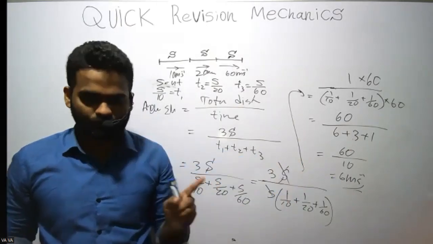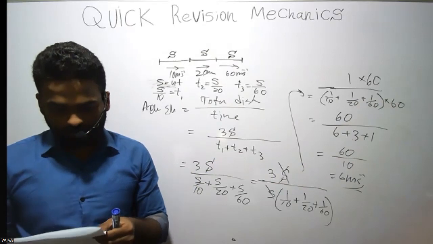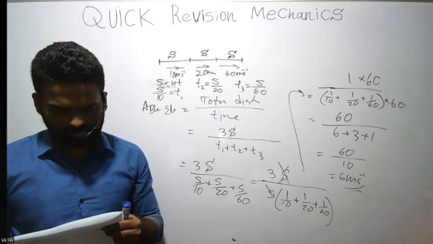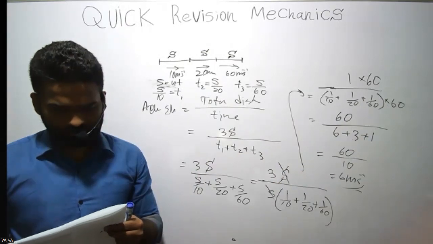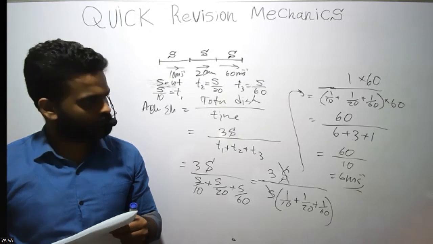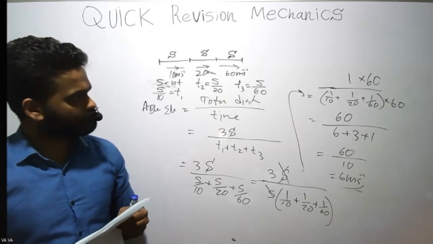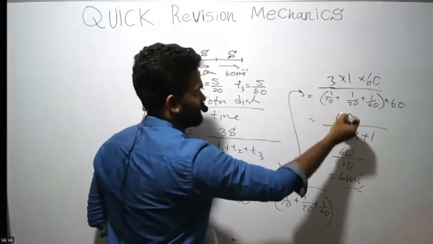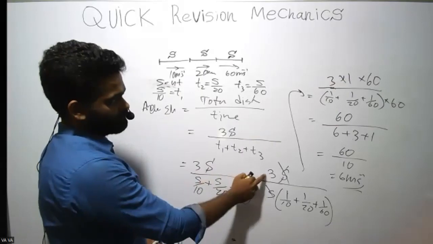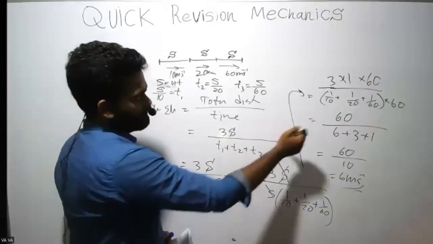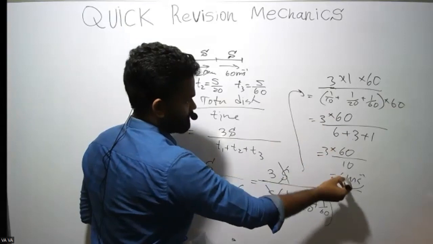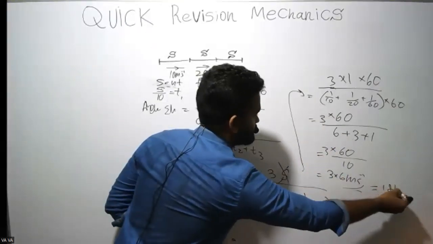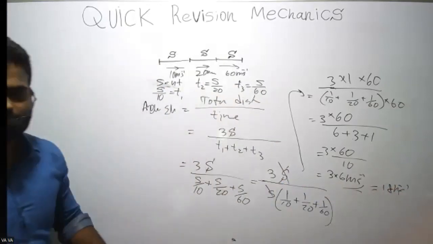If you have an issue, send me the problem, right? So the answer should be 6 meters per second. Is it given? What went wrong? Here there's a 3, right? I missed the 3 here. So there should be a 3. 3 times 6, so it is 18 meters per second.